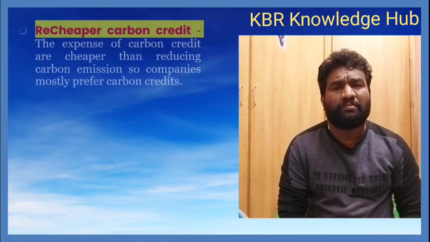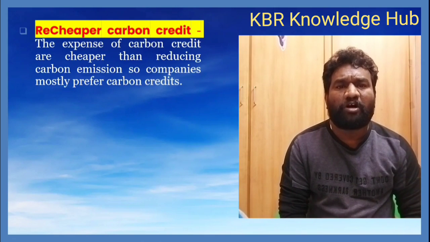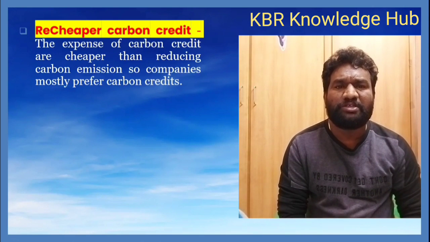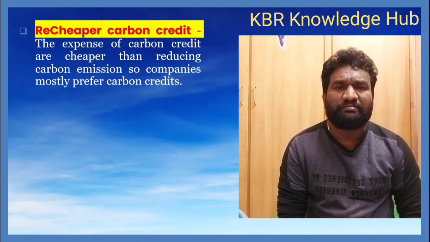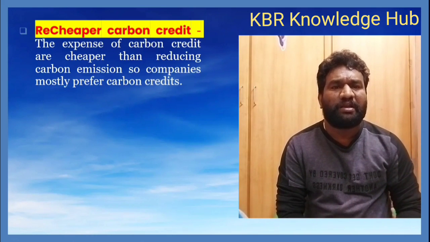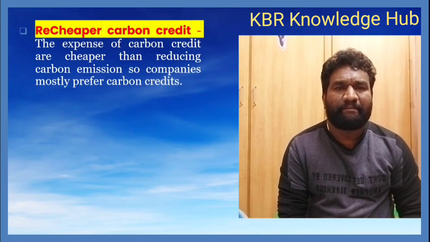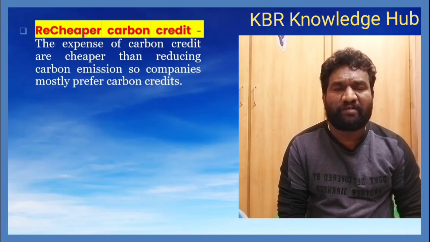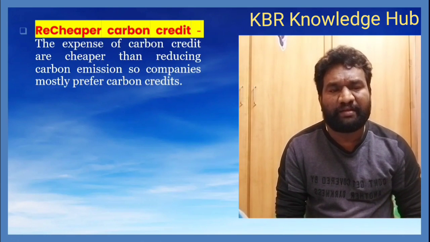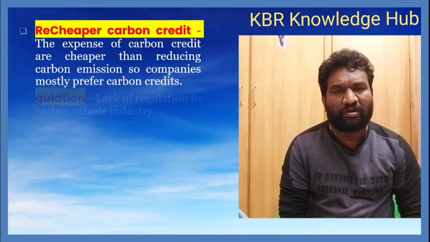Next, one more problem: cheaper carbon credits. The expense of carbon credits is cheaper than reducing carbon emissions. So companies mostly prefer carbon credits, right? It is very difficult to stop the emissions into the environment, but it is easy to plant plants, right? It is the plant carbon credits. That is the one thing here.